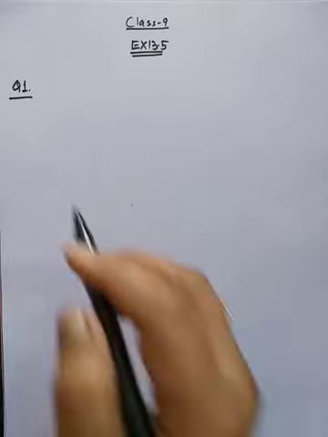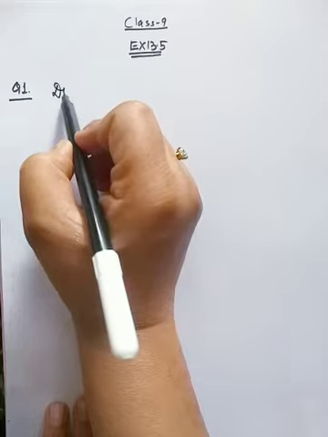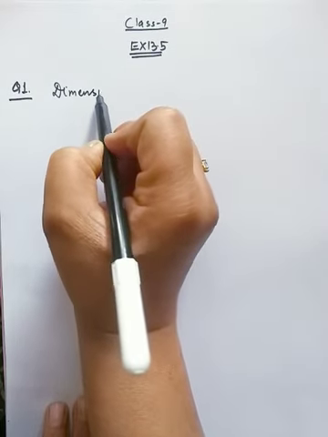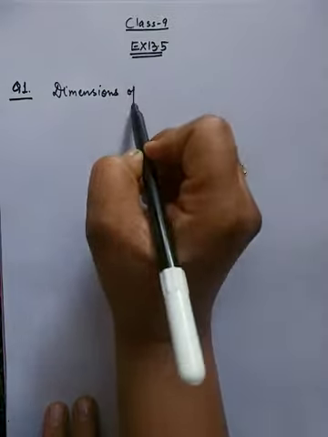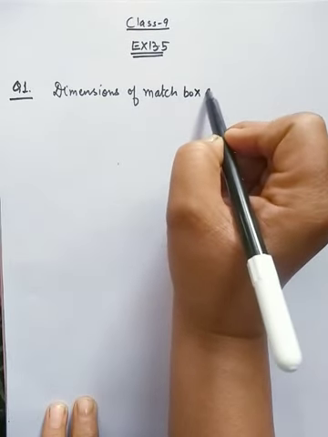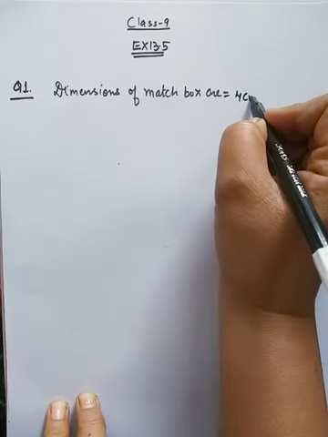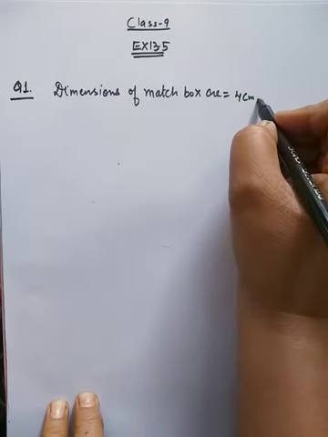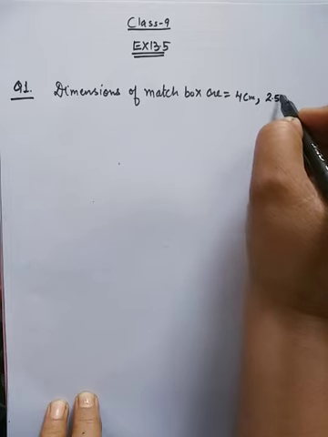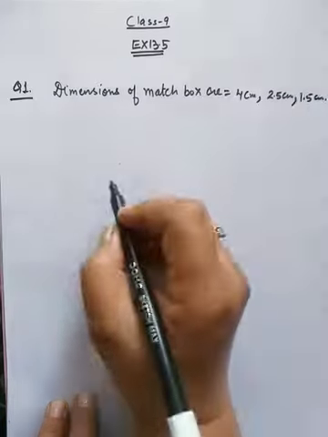So the dimensions of matchbox are 4 centimeter, it means 4 centimeter is length, and 2.5 centimeter is breadth, 1.5 centimeter is height.